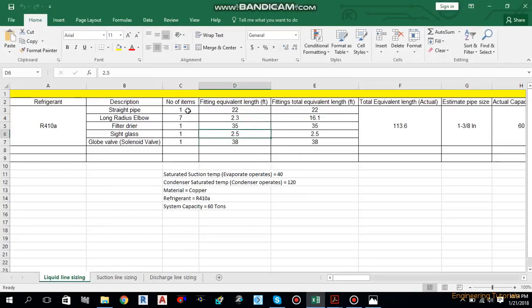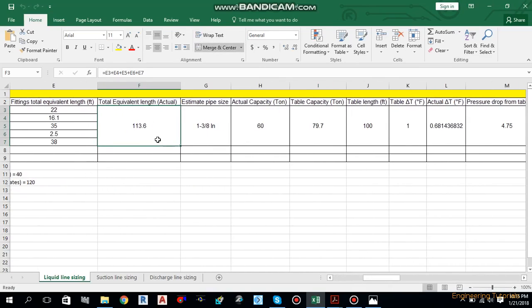If you multiply the number of items with this equivalent length, you will get the fitting equivalent length for each and every component. If you sum all of these components' equivalent lengths, you will get the total equivalent length in this column, that is 113.6.